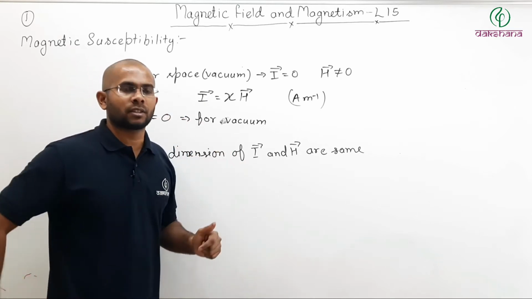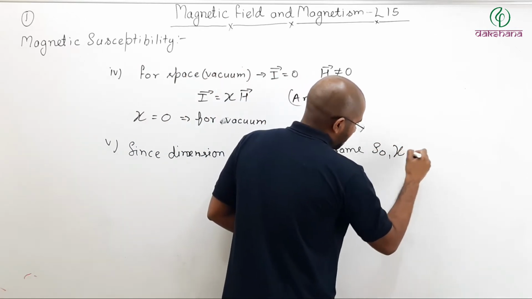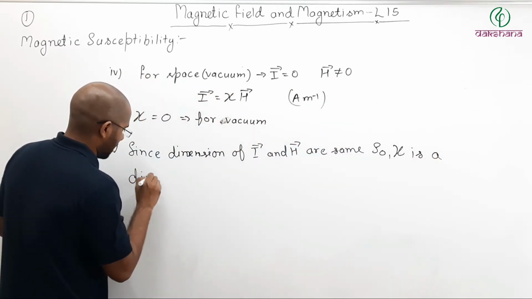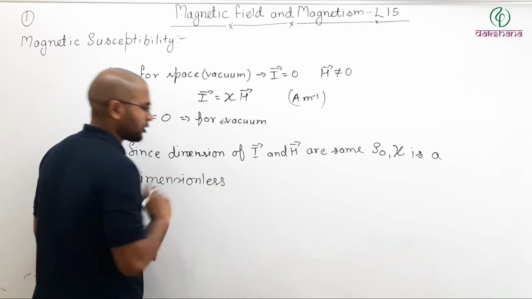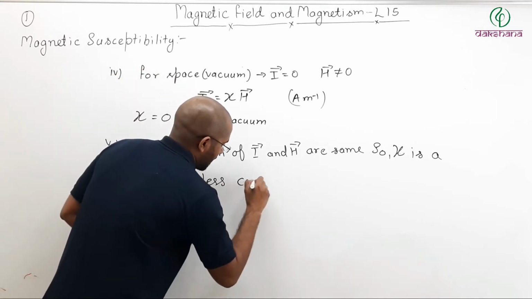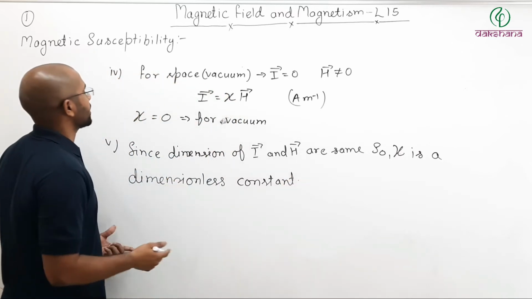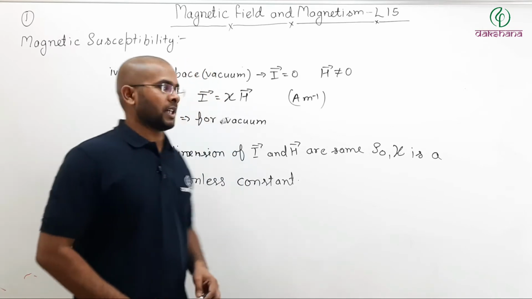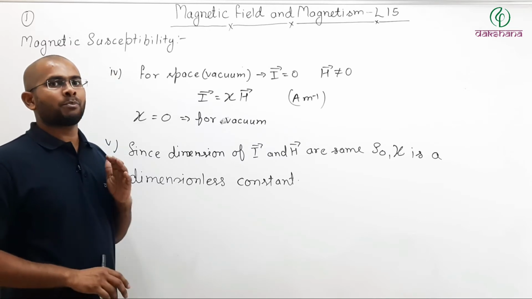It is a dimensionless constant. So you can say susceptibility is dimensionless. Now remember, it is not necessary that all the constants are dimensionless. So susceptibility is a dimensionless constant. Sometimes they may ask what is the dimension of this, you can simply say that it is a dimensionless constant. Pause the video, note it down, then we will discuss the next point, that is the permeability of